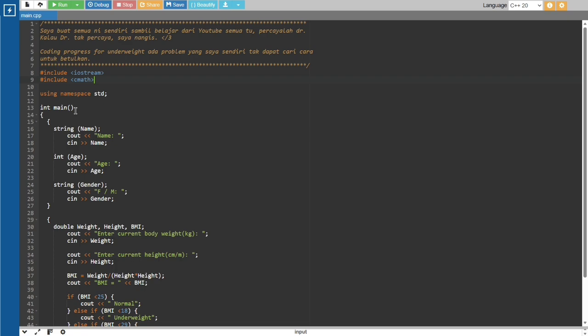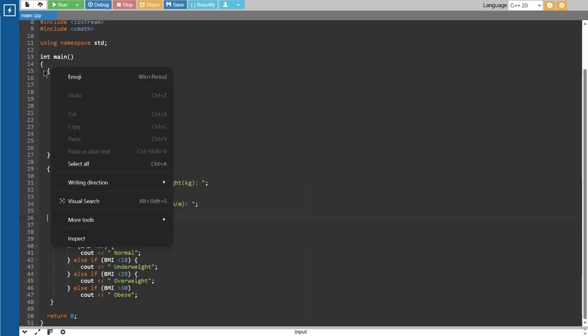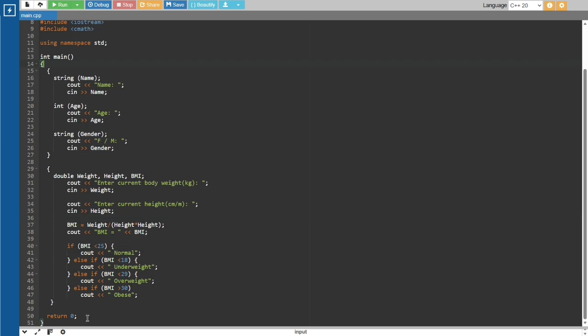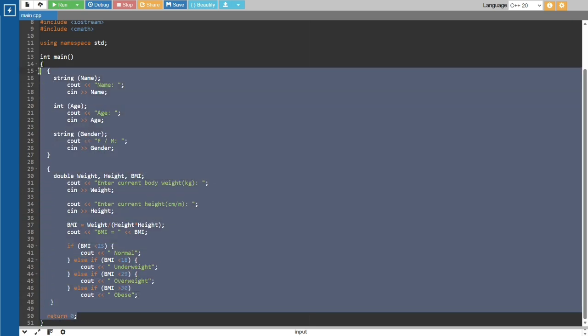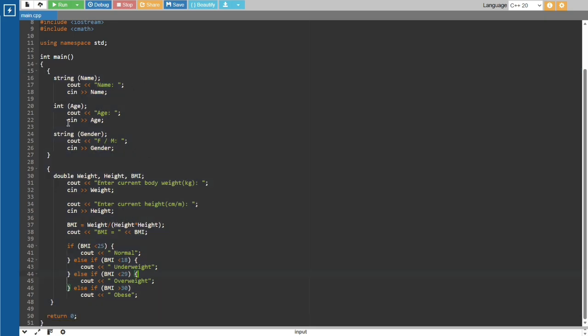The open and close brackets mark the start of the whole coding process, including this and this at the end, which means anything inside these two brackets is the coding process. So, we will talk about the process. There are two processes. First is this one with another open and close bracket.